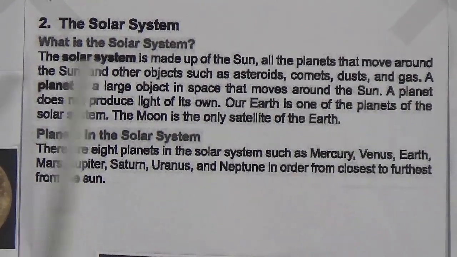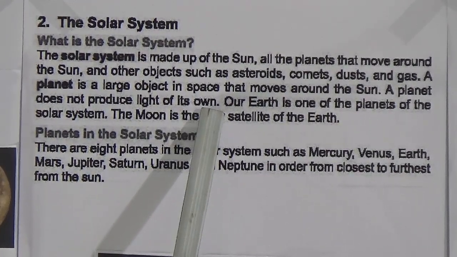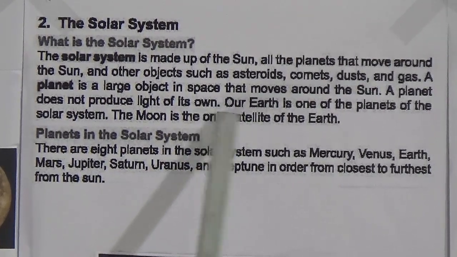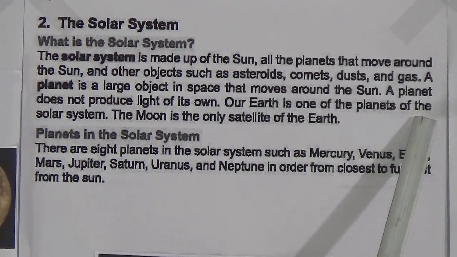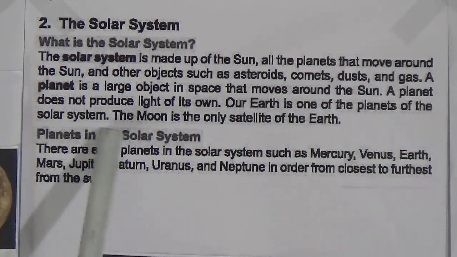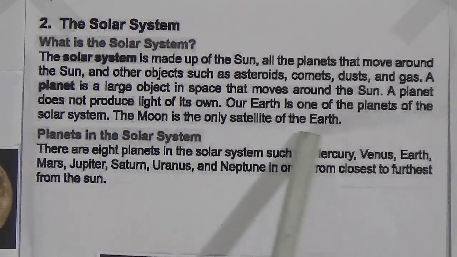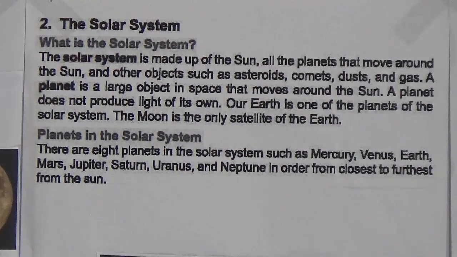A planet does not produce light of its own. That means all planets get light from the sun. Our Earth is one of the planets of the solar system. The moon is the only satellite of the Earth.